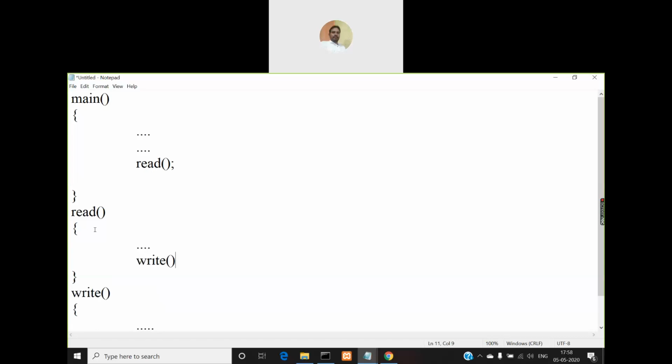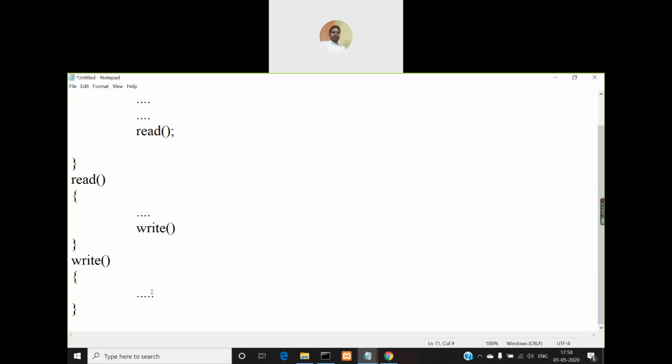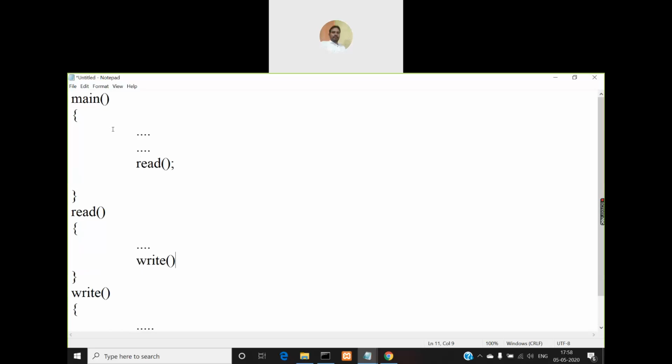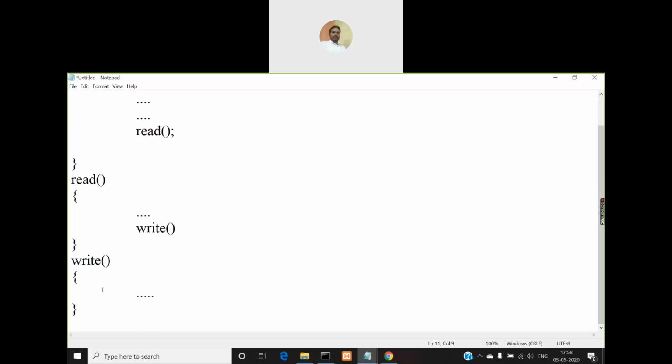So if you make an entry point to the main function first, then from main read will be called, and from read write will be called. In that way, all the code will be executed in your program. First, starting from the main function, we'll execute the code inside the main function, and the code inside the main function will make a call to the read function. As a result, the code inside the read function gets executed, and again the code inside read function invokes the write function, and finally the write function code also will be executed. So this is how execution flows in your C program, right?